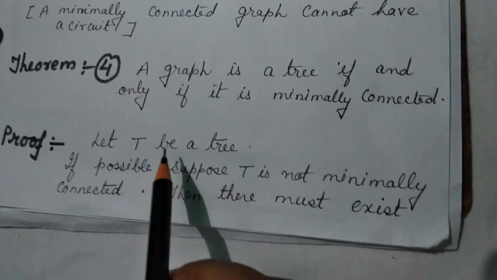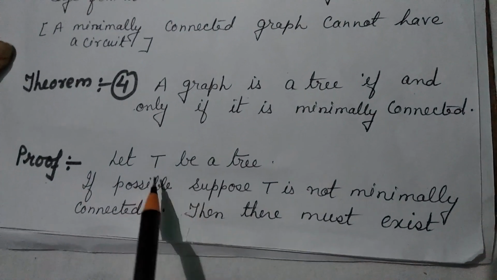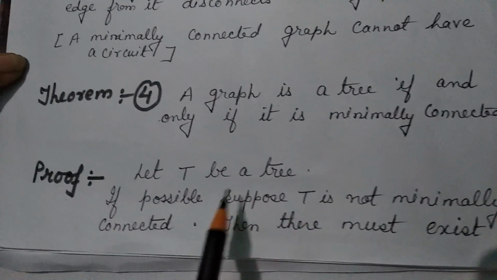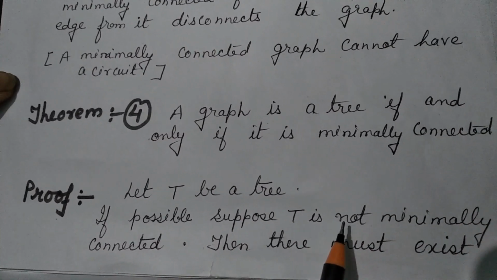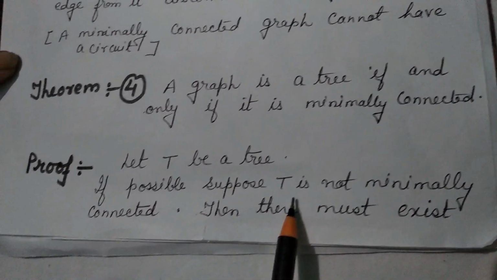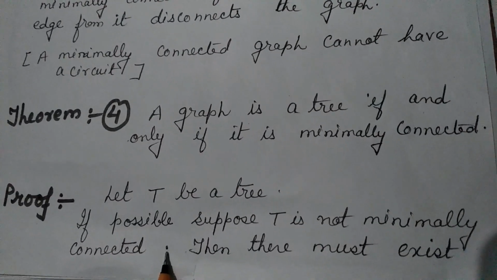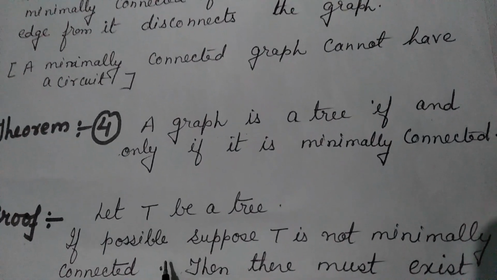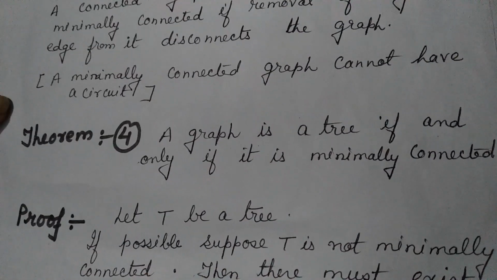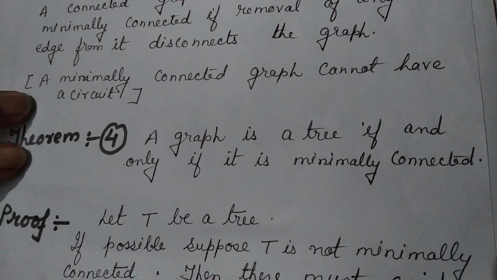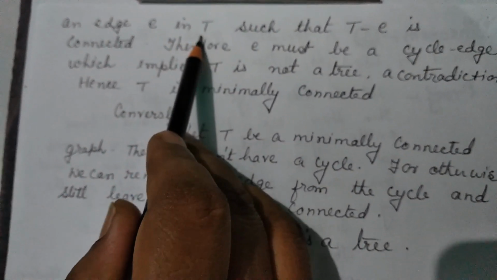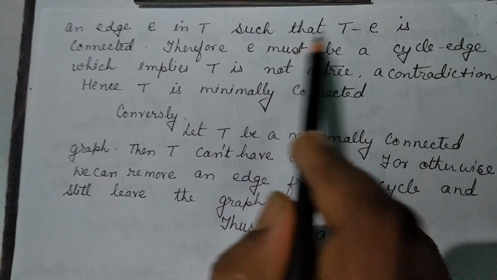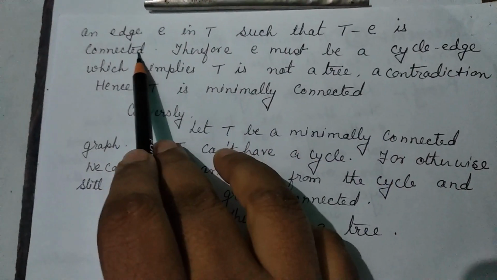So let us start the proof. Let T be a tree. If possible, suppose T is not minimally connected. Then there must exist an edge E in T such that T minus E is connected.